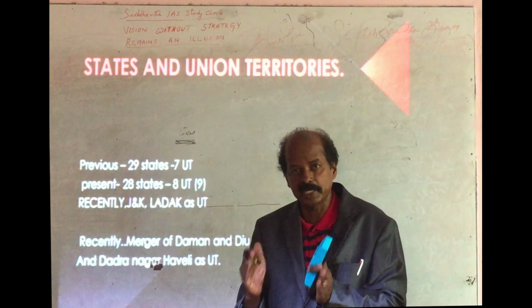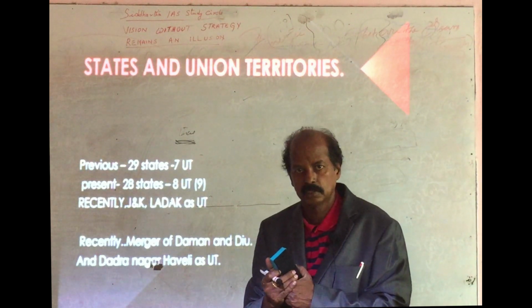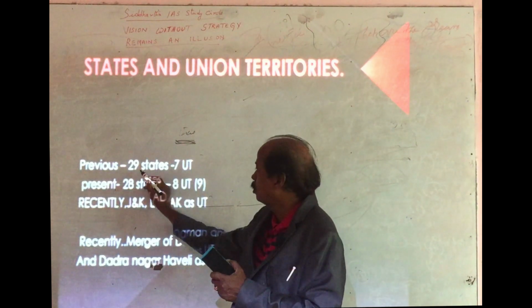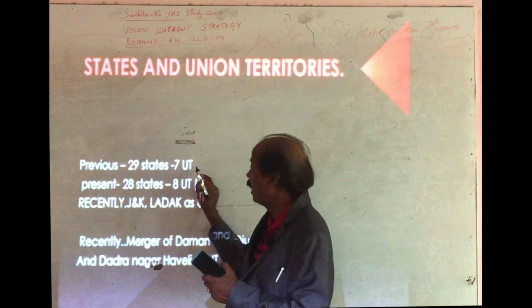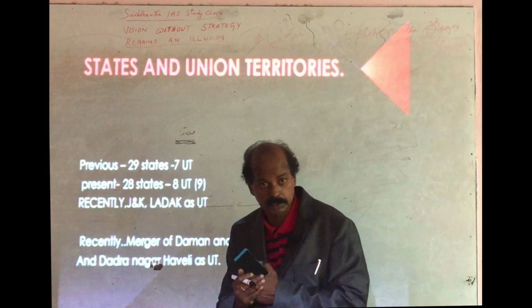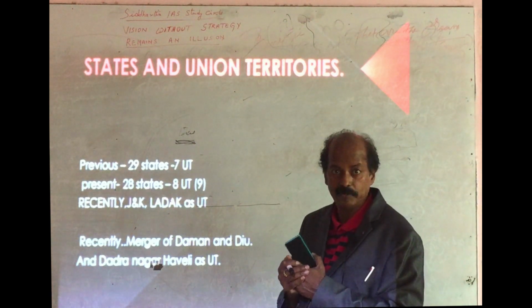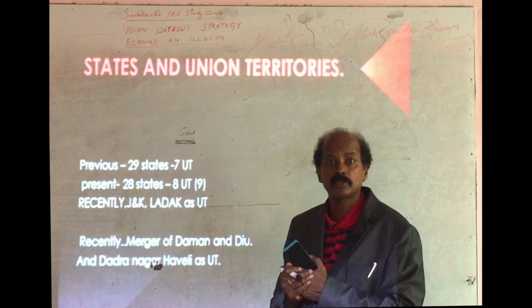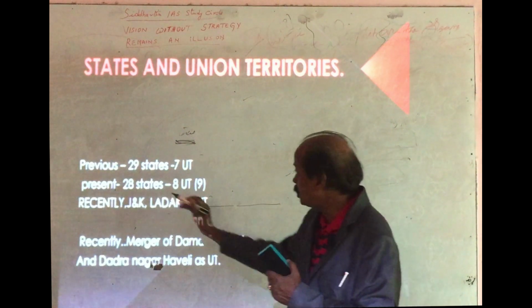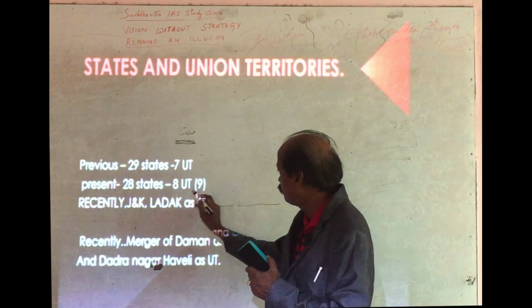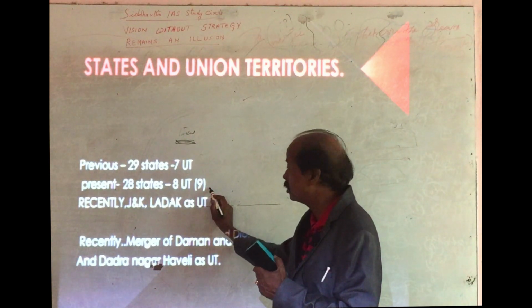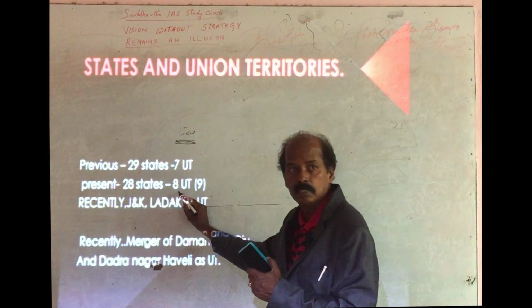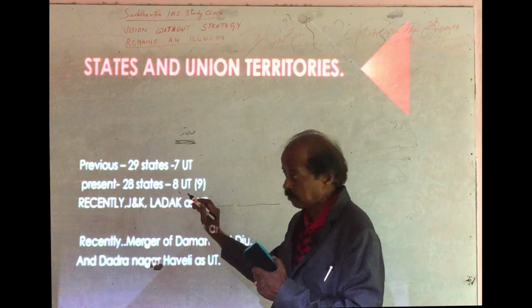How many states are there in India? Previously there were 29 states and 7 union territories. Presently, how many states are there? 28 states are there. Previously, 7 union territories; today, 8 union territories are there.